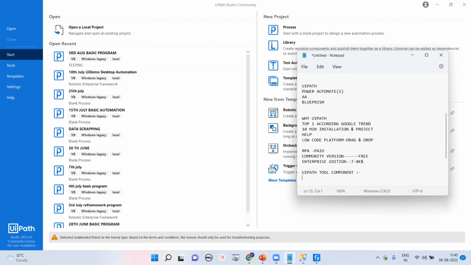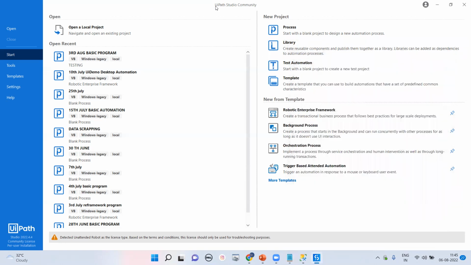So UiPath Studio, what is the work of UiPath Studio? UiPath Studio is the main tool. If you're going to develop any project, you're going to use UiPath Studio. Right now we have already opened it, on the top you can see the center, that is UiPath Studio, and the community version is what we are going to use.